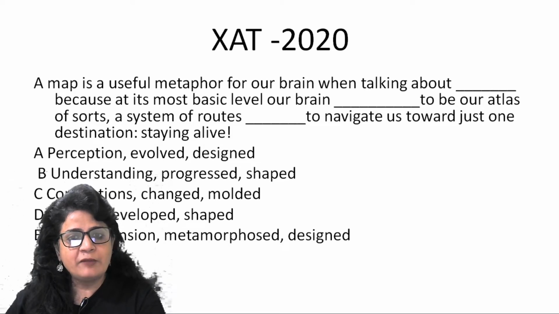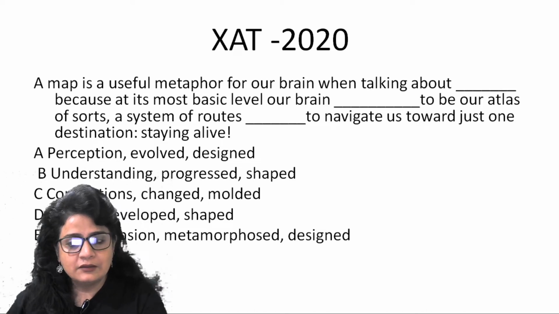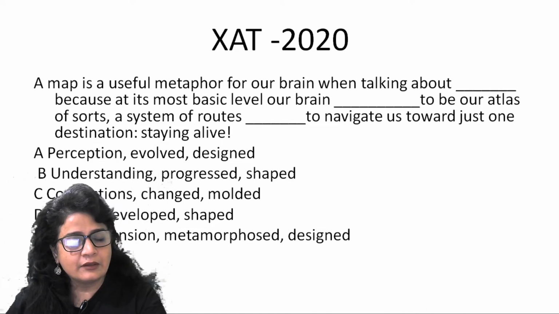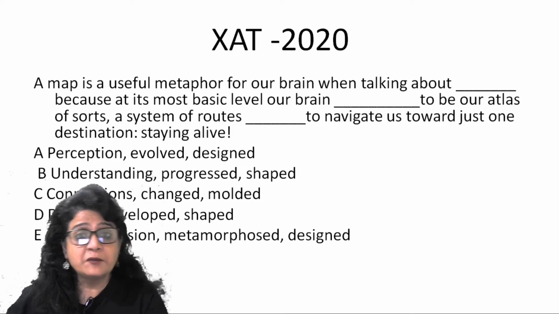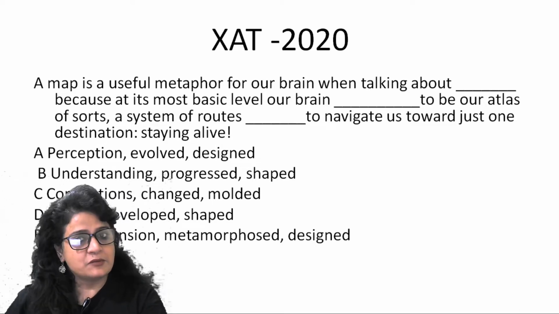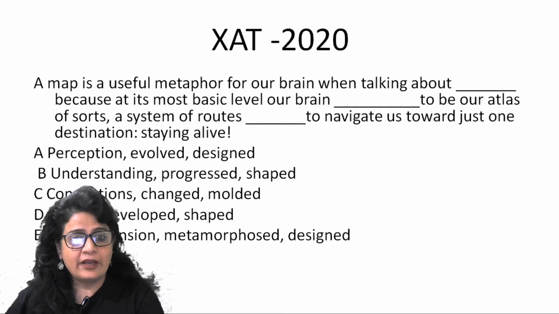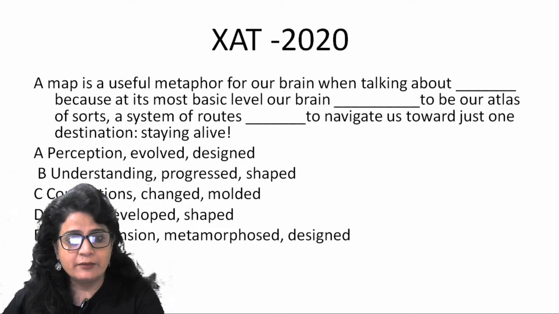A map is a useful metaphor for our brain when talking about perception, understanding, connections, design and comprehension. Now let's understand that we are talking about the brain here, right? Design will be eliminated. A useful metaphor for our brain, because the brain is used to understand things. Understanding, comprehension and perception will be considered here, right? So connections and design possibly can be eliminated. So C and D can be eliminated.